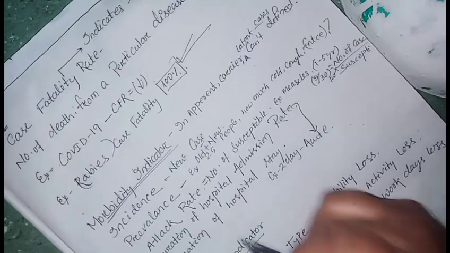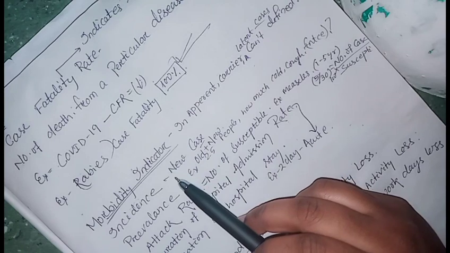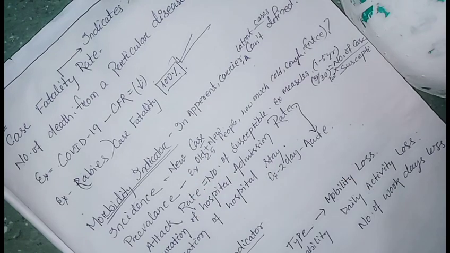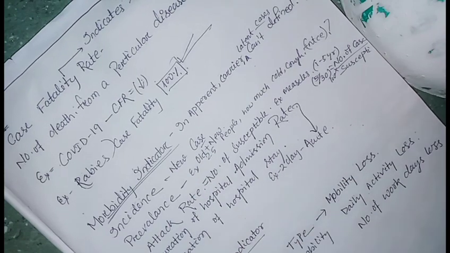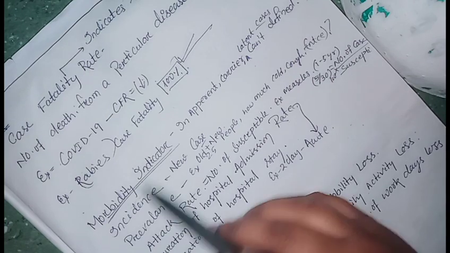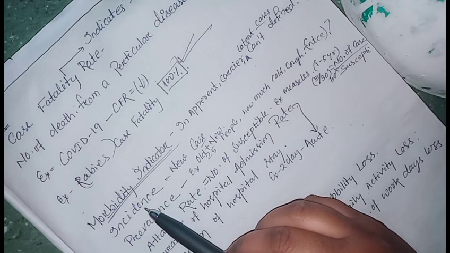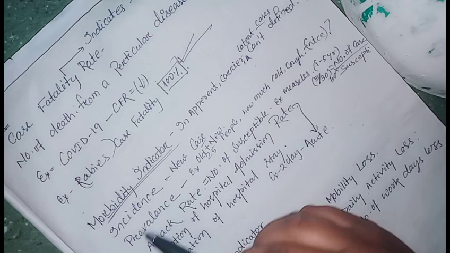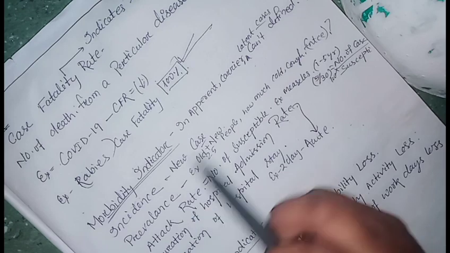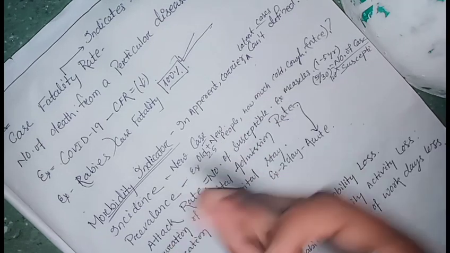Then we shall discuss the morbidity indicator. It contains the factors that affect morbidity. One is incidence, which means how many new cases appear in a particular area. Then prevalence is new plus old cases, added together.